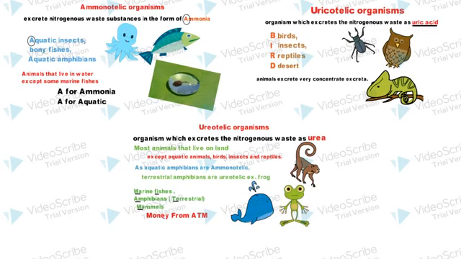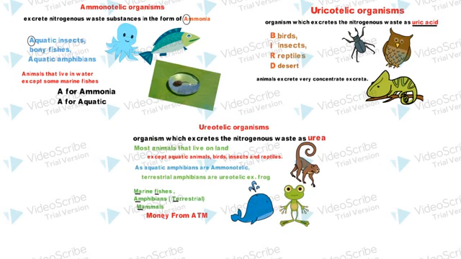On the right hand side is the uricotelic organisms, and the trick to remember them is the word bird, where B for birds, I for insects, R for reptiles, and D for desert. Here desert will help you to remember that this is for uricotelic organisms, because in desert the animals excrete very concentrated excreta and uric acid is also very concentrated. So these are for uricotelic organisms.